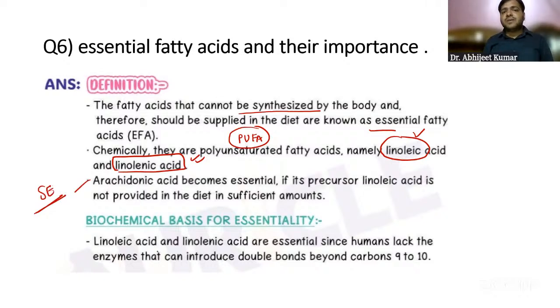Now, the biochemical basis: our human body lacks certain enzymes to introduce the double bonds beyond carbons 9 and 10. That's why they become essential, guys, because our human body does not have that, and that's why we get them through the diet, right?